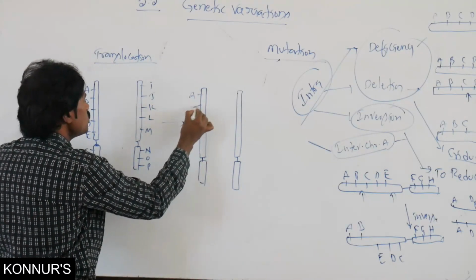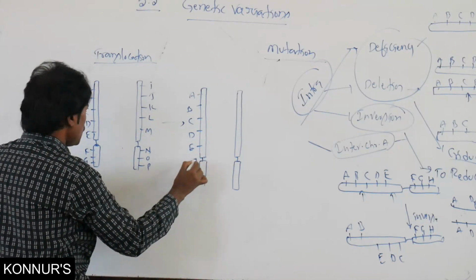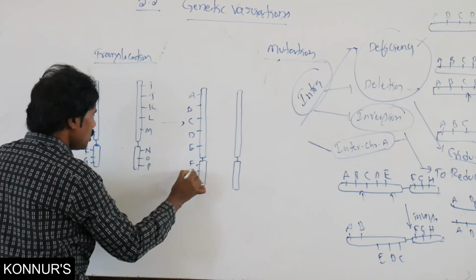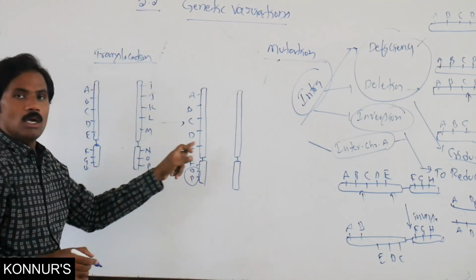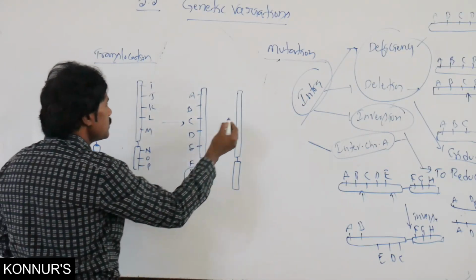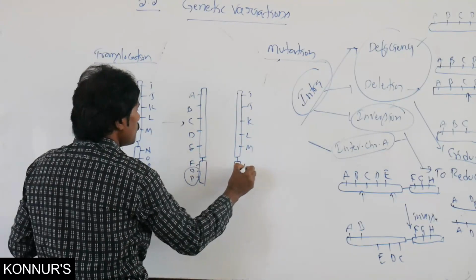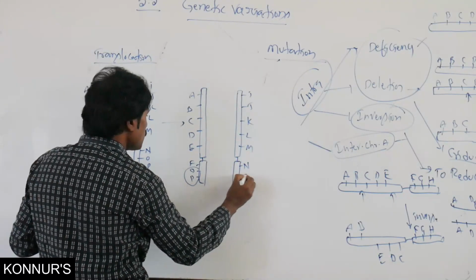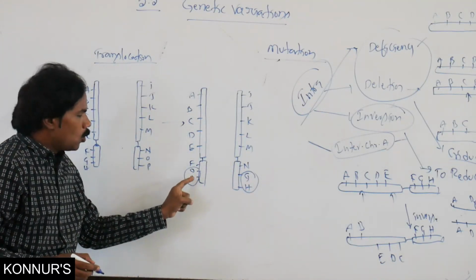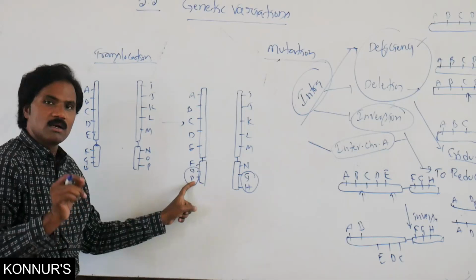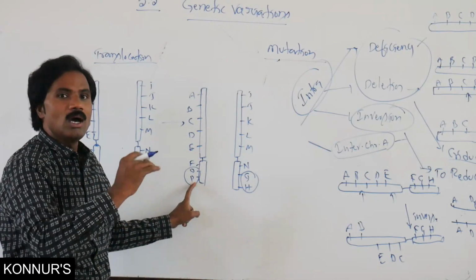Here, as usual, F, and here O and P, these two are translocated. Similarly here G and H, these two are short arm segments of the genome translocated, that means non-homologous, to another one.